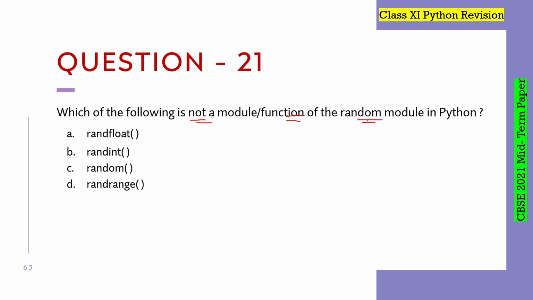तो अगर मैं बात करूं random module की तो we have only three functions. First one is random itself, second one is randint, and third one is randrange. Okay, so we have only these three functions in the random module in Python.